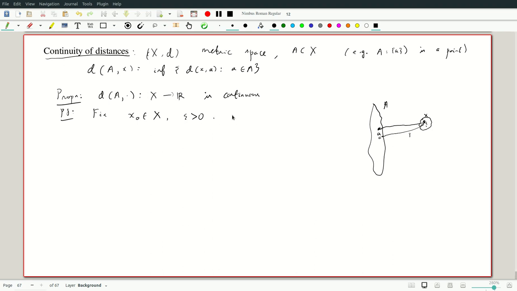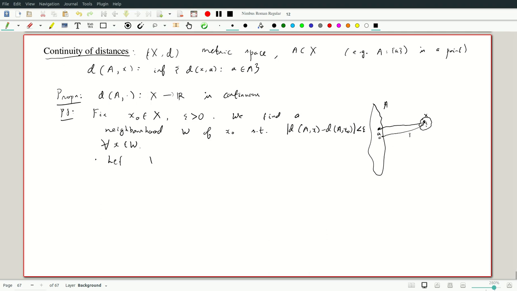We will find a neighborhood W of x0 such that the absolute value of the distance between A and x minus the distance between A and x0 is less than epsilon for all x in W. Actually, you could take W to be the ball of radius epsilon itself, because this is the distance function we are taking. We'll be a little lazier and we'll take a ball of radius epsilon by 2.